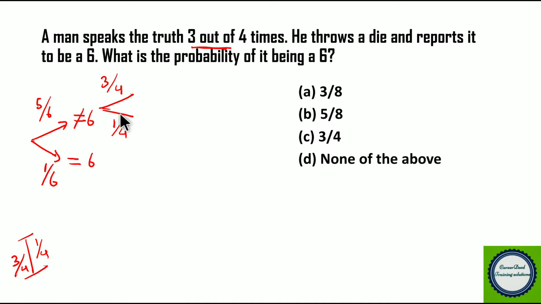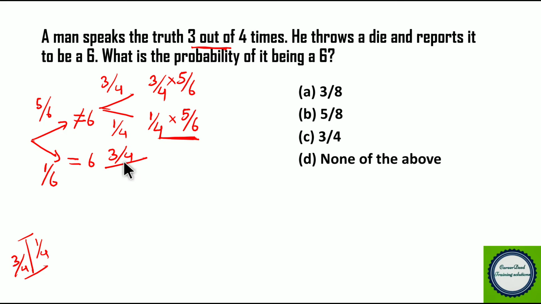Now he will say the truth 3/4 of the time when he is not getting a 6, right? So this will happen 3/4 into 5/6 of the times. So first he will speak the truth that it is 5/6, and next he will speak the lie in 1/4 of the time into 5/6, right? So 1/4 into 5/6. So this is how he will report that the number he obtained on the die is a 6. This is actually him reporting a lie as 6, and the second case is equivalent to 6. So in the first case he will report with truth, right?